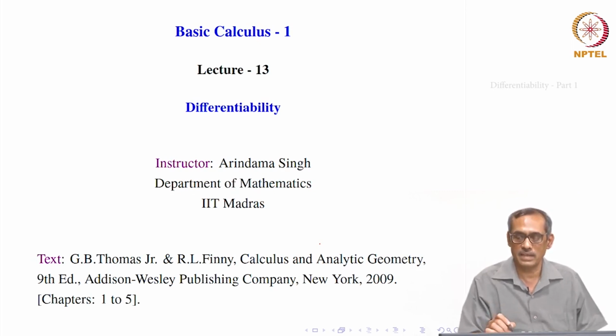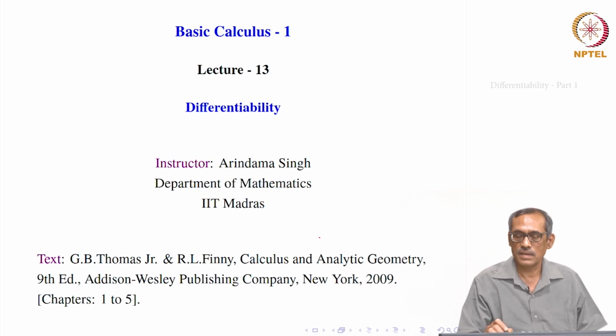Where he started is of course 0, but he might have covered some other distance before coming to the place from where we are measuring. Let us say that point is C. So it is the distance at C, at some instant of time C, and after the duration of h, the distance covered is f of C plus h.